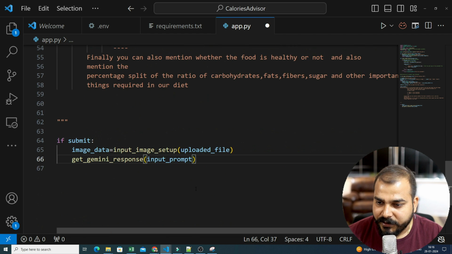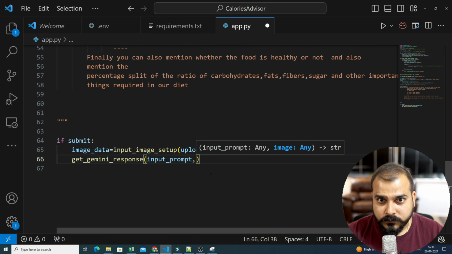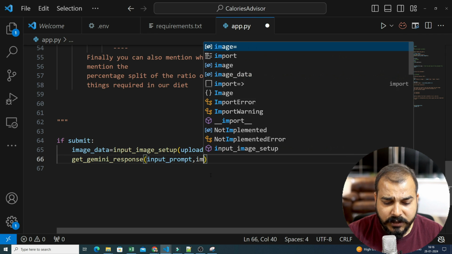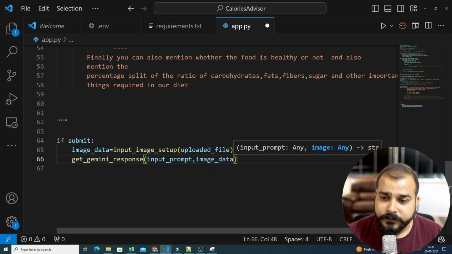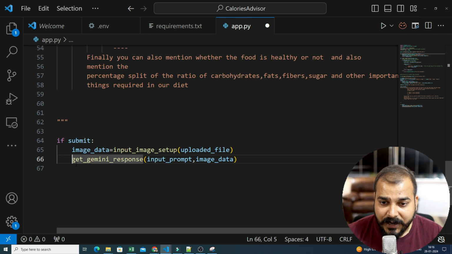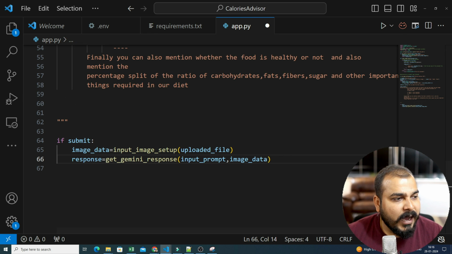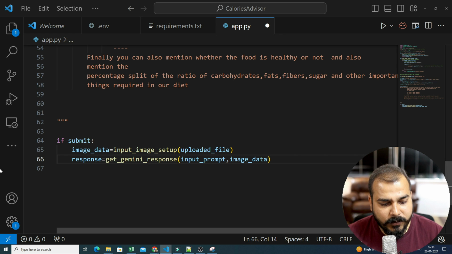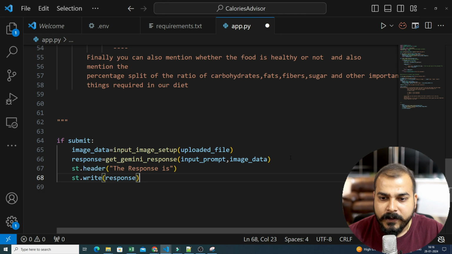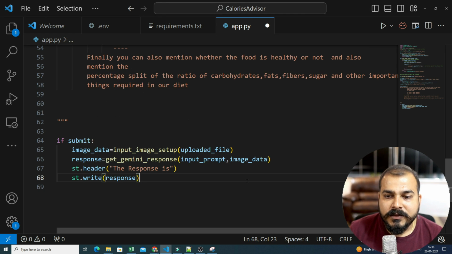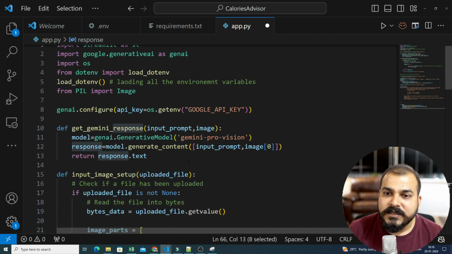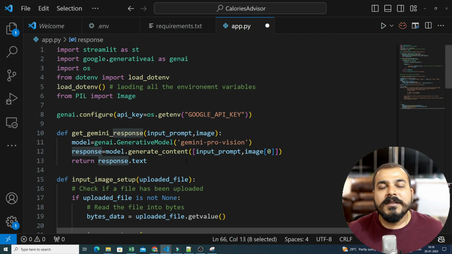I think the spelling is right. And the second parameter is my image data that I want to give. So once I get this, I will get the response back. Two steps. Now, as soon as I get the response, I will just write st.header and st.write. The response is whatever response I'm getting from here. So this is my app overall. And now you can see how easily we are able to do this. And you can even deploy this in Hugging Face and try to see it.